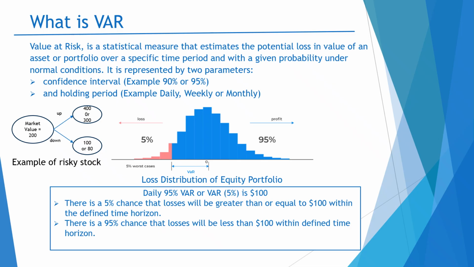I know that the probability on the left side is very low, but still there is a chance that it can happen. For example, if I have a loss which is more than this confidence interval, at this level, then my VaR will not be able to account for that. So this is the limitation of VaR.